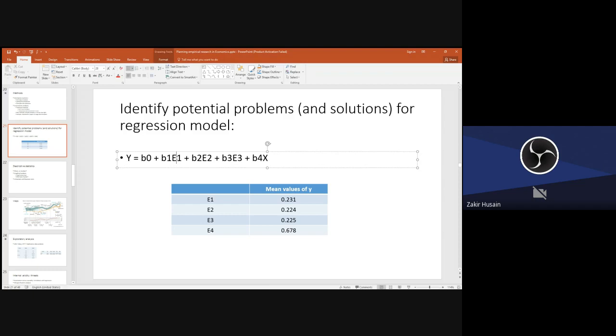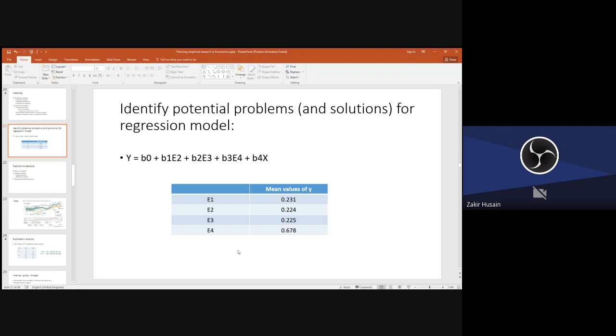Sorry, let me just change it like this. Make it E2, E4. Suppose you want to show that with higher levels of education, your value of y will be higher.